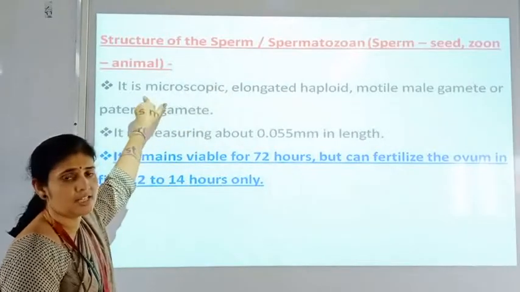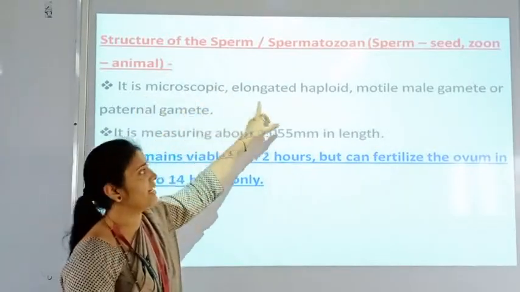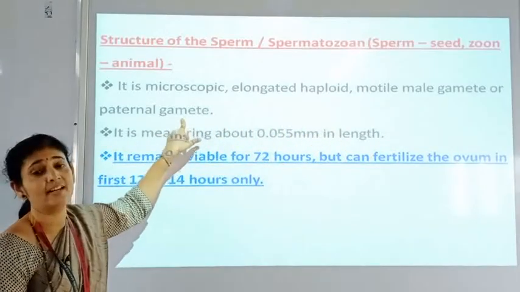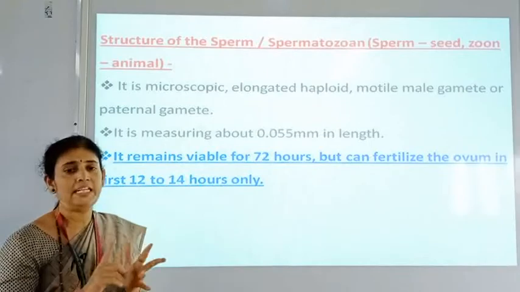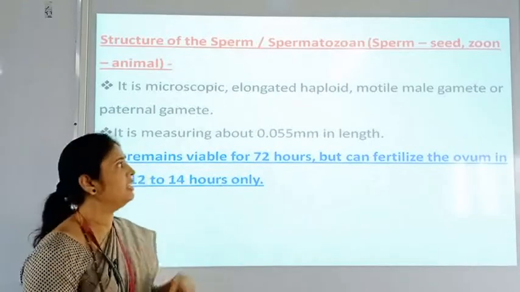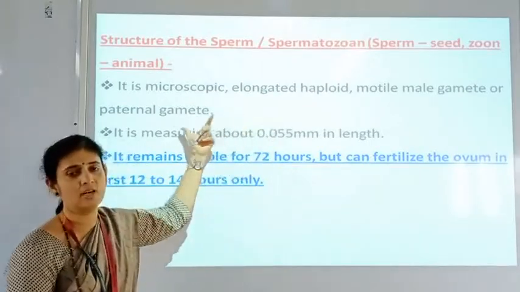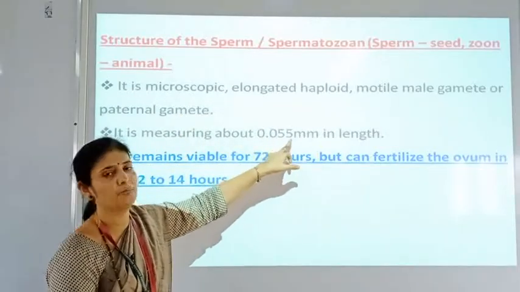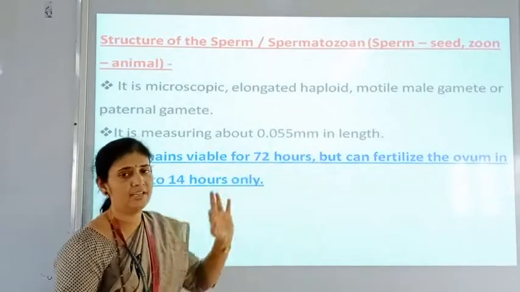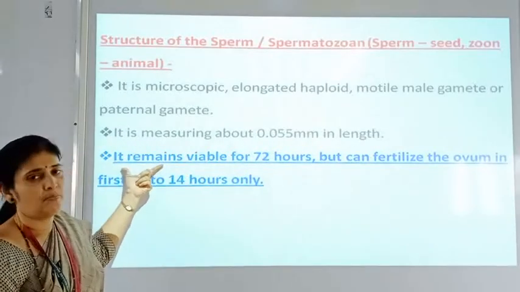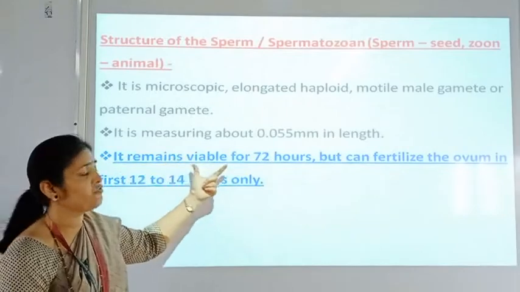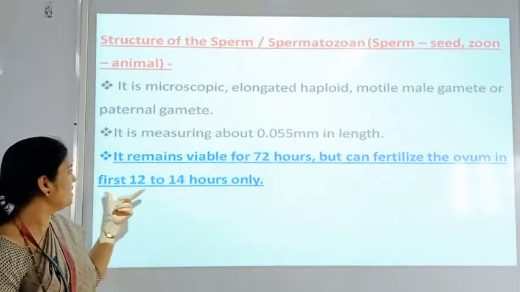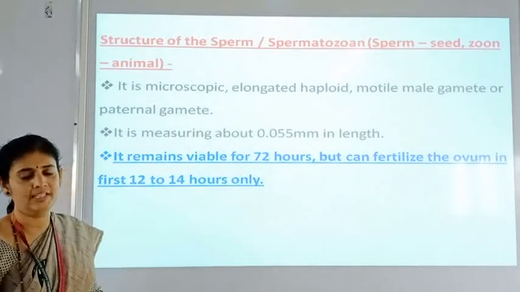So the sperm is a microscopic, elongated, haploid, motile male gamete, or it is also called a paternal gamete. It is microscopic, it is motile, it is functional, and it is haploid, and it is called a paternal gamete. Its size is measuring 0.055 millimeter in length, and it is a very important point. So here it remains viable for 72 hours but can fertilize the ovum in the first 12 to 14 hours only.